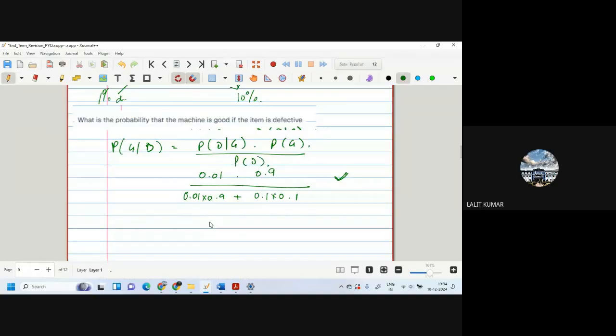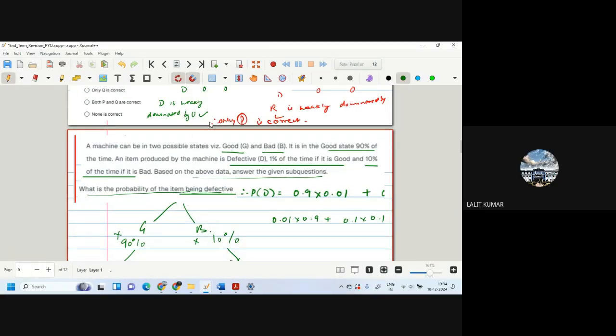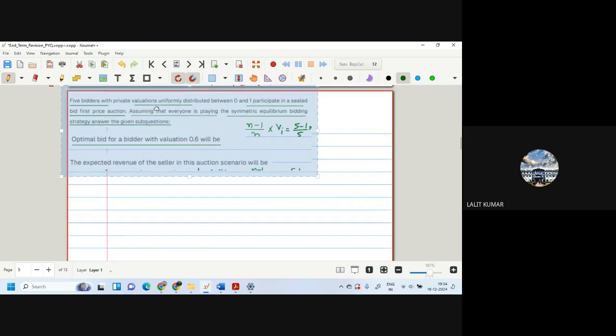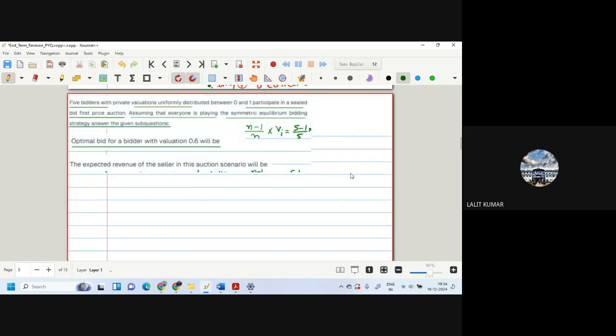So this is about the auction part. Okay. So I will cover here only that if it is a first price auction, then your optimal bid is always (n-1)/n times vi. This is the formula.